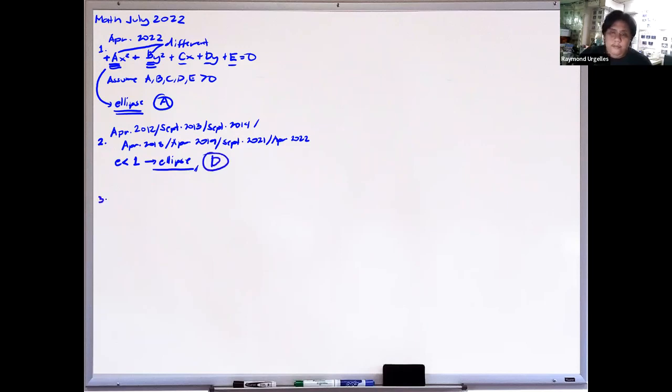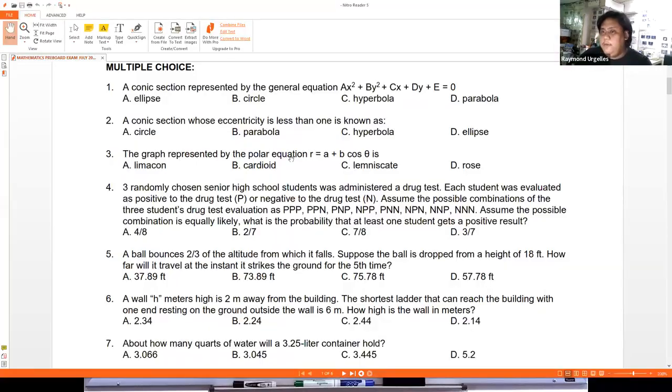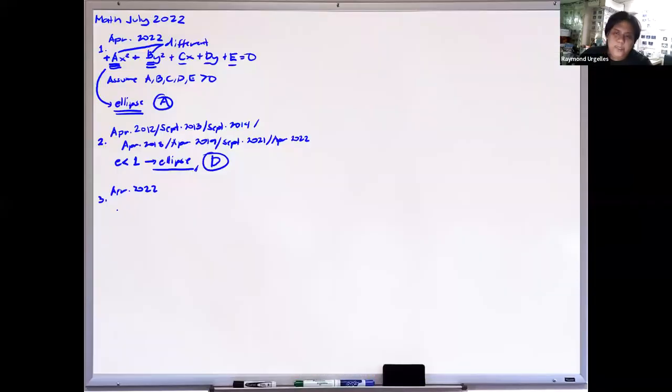Next, number 3. This also appeared in April 2022. The question: we have the graph represented by the polar equation r equals a plus b cosine theta.